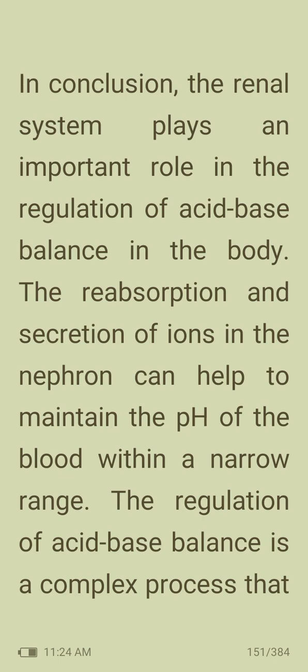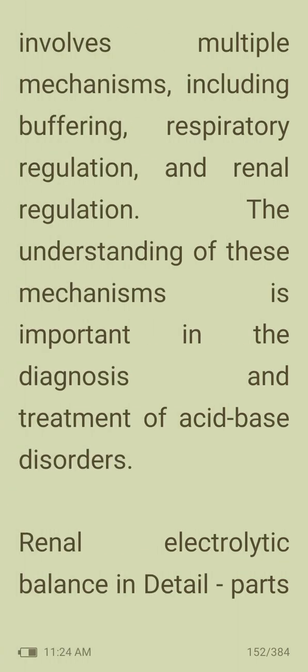So, in conclusion, the renal system plays an important role in the regulation of acid-base balance in the body. The reabsorption and secretion of ions in the nephron can help to maintain the pH of the blood within a narrow range. The regulation of acid-base balance is a complex process that involves multiple mechanisms, including buffering, respiratory regulation, and renal regulation. The understanding of these mechanisms is important in the diagnosis and treatment of acid-base disorders.